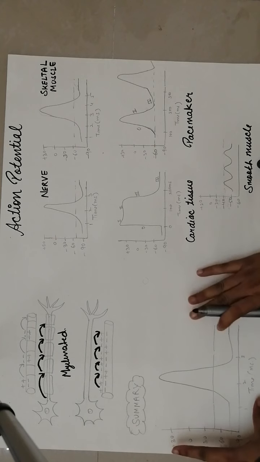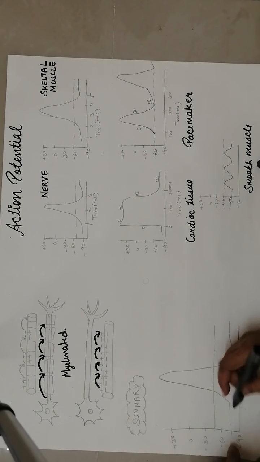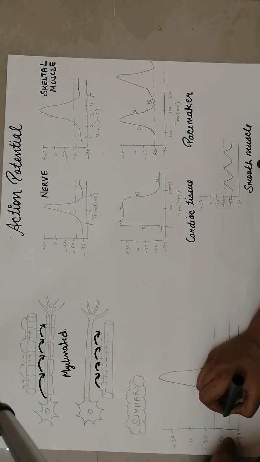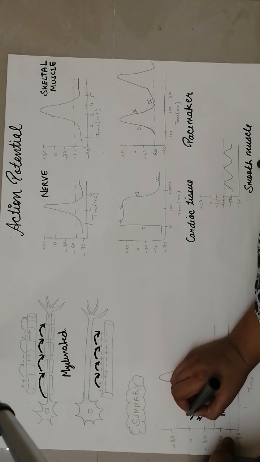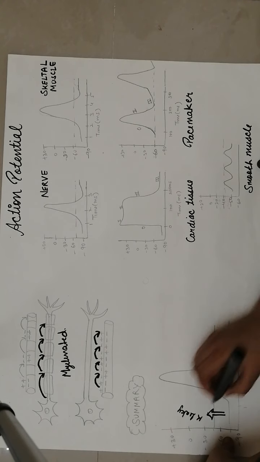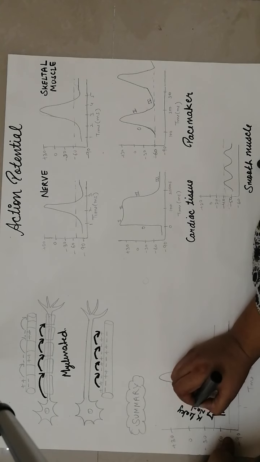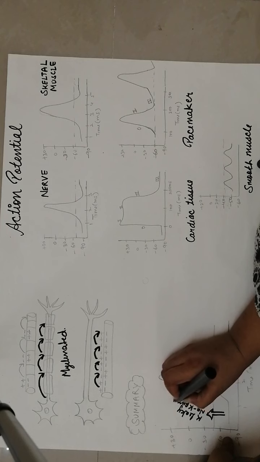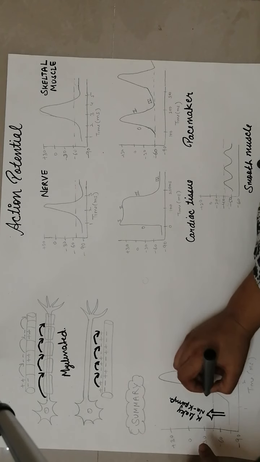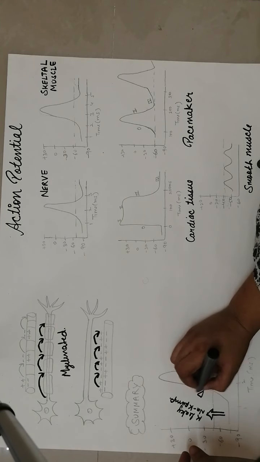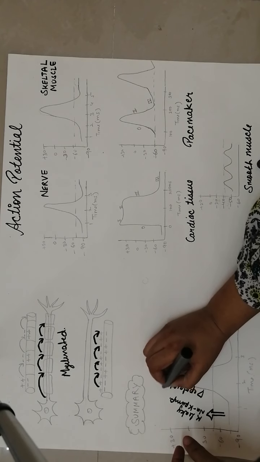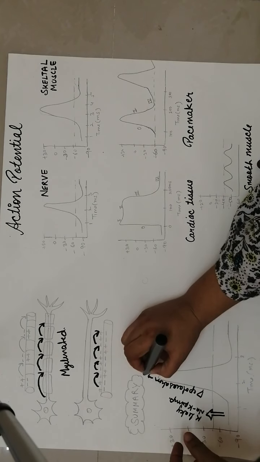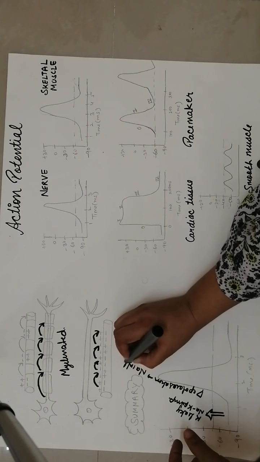So if we summarize action potential, there is resting membrane potential, and this resting membrane potential is because of the potassium leaky channels, and the sodium potassium pump is contributing. If we see this depolarization phase, this is contributed by sodium influx.